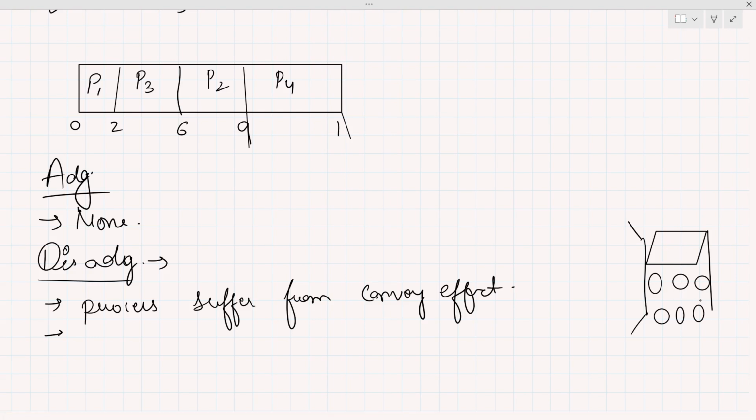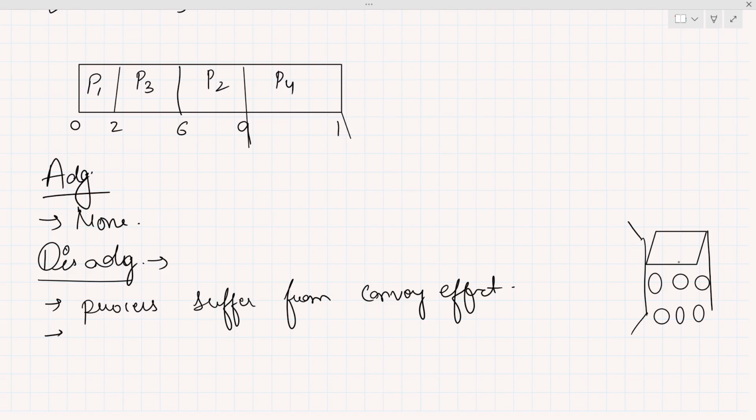The truck is a very heavy, very big vehicle, so definitely it moves very slowly, and all the small vehicles may go fast, but in front of them there is a truck which moves very slowly. So definitely all the vehicles will have to move slowly because of one thing. Because of one vehicle, all the other vehicles have to move slowly. So this is what the convoy effect is.